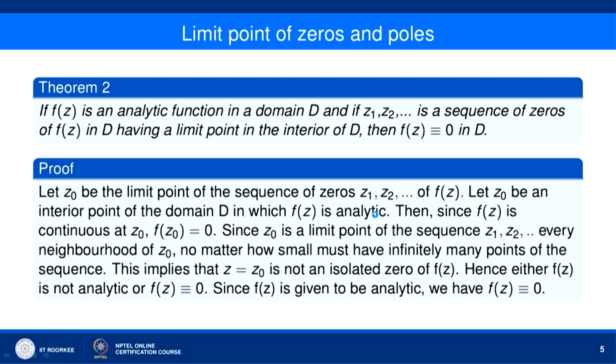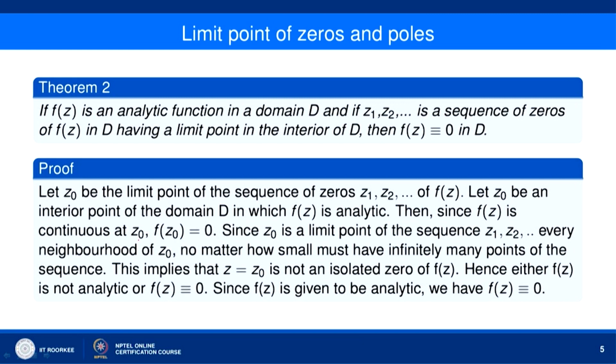Now, let us look at the limit point of zeros and poles. If f(z) is an analytic function in a domain D, and if z_1, z_2, ... is a sequence of zeros of f(z) in D having a limit point in the interior of D, then f(z) is identically 0 in D. So, let us consider that z naught be the limit point of the sequence of zeros z_1, z_2 and so on of f(z). Since z naught is the interior point of the domain D, it follows that f(z) is continuous at z naught.